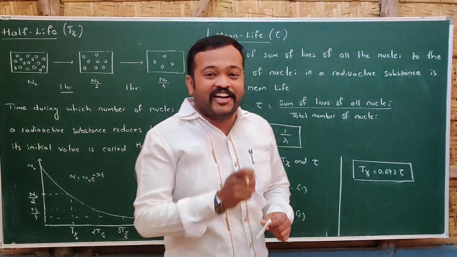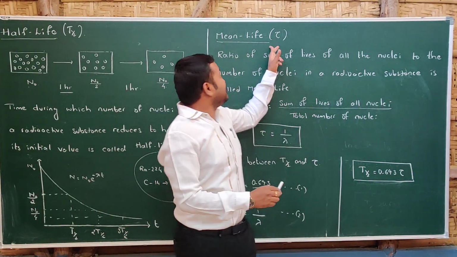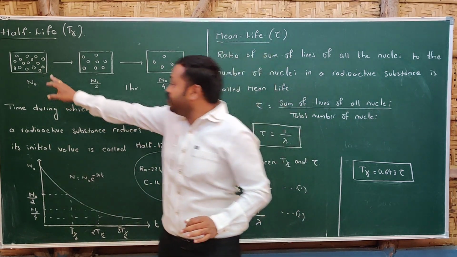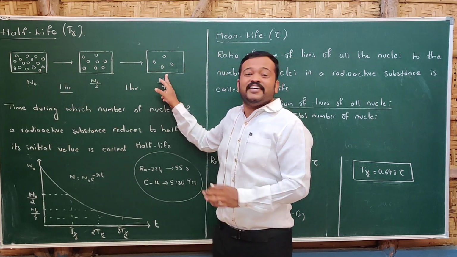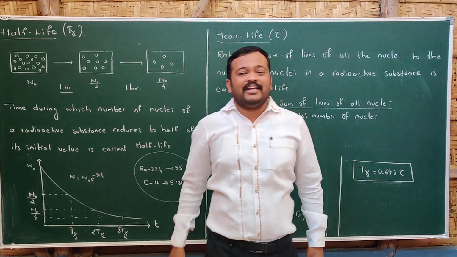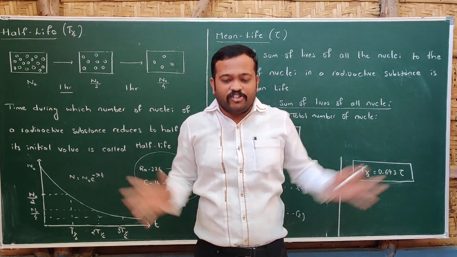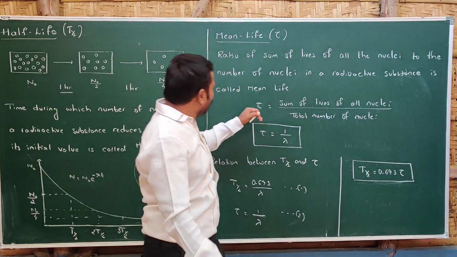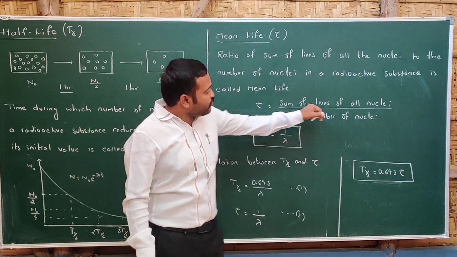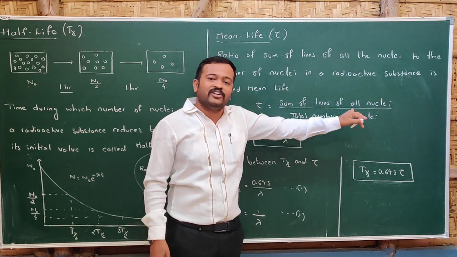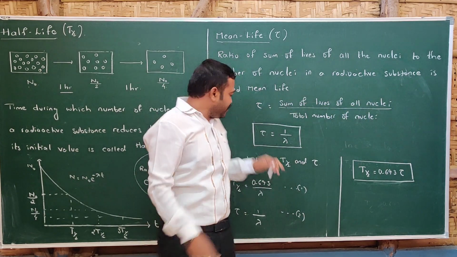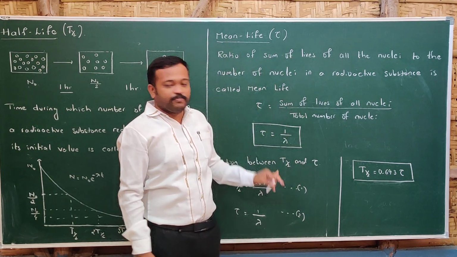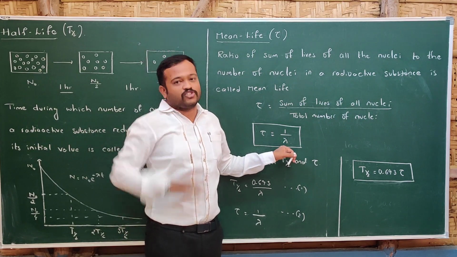Now let us begin with the mean life, that is tau. If you consider a single nucleus, you cannot predict whether it will decay in the first half-life or the second half-life. So we'll be moving on to the mean life, that is, we will be taking the average. What is the average? Sum of lives of all the nuclei divided by the total number of nuclei. If we calculate this, we get the expression tau is equal to 1 divided by lambda, and this is the expression for mean life, where lambda is the decay constant.